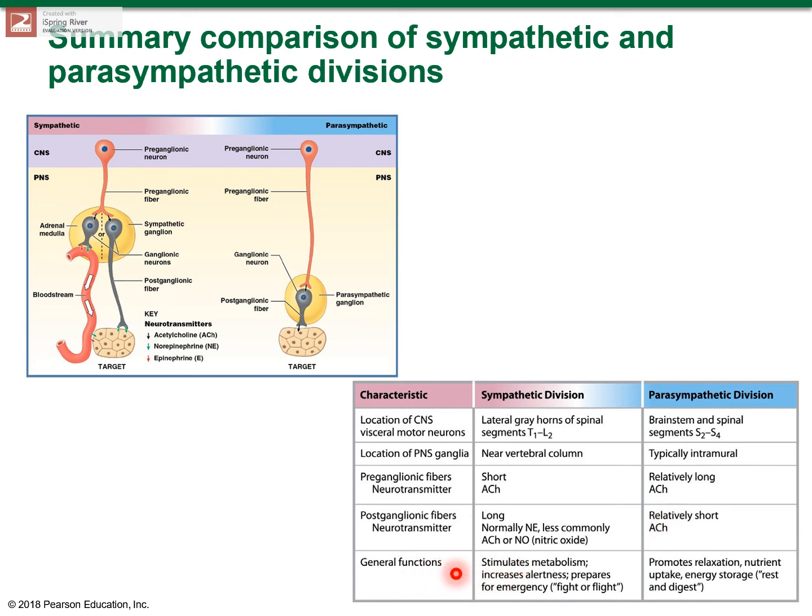The general functions of the sympathetic division include the fight or flight response. So it increases the heart rate, stimulates metabolism, increases alertness, constricts the blood vessels, and increases the blood pressure. The parasympathetic division has a calming effect. So it's called the rest and digest system that promotes energy storage and nutrient uptake, digestion, defecation, and urination.